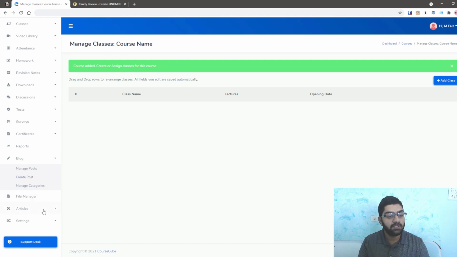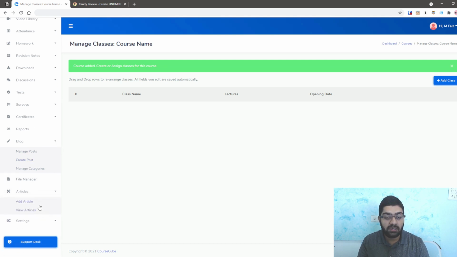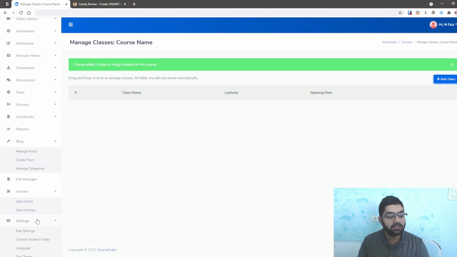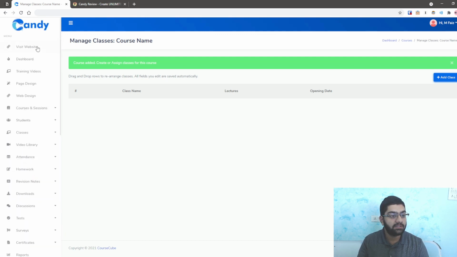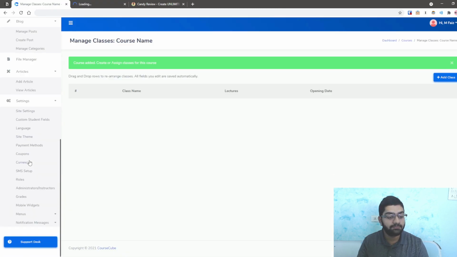And in file manager, you can see the rest of the stuff, which is more detailed, and you do not need to go through it, I guess. In articles, you can see add articles, and in settings, as I've shown you, site settings basically enable you to go through and see the look and feel of the site. And I'll just open visit website here to show you how this website looks.